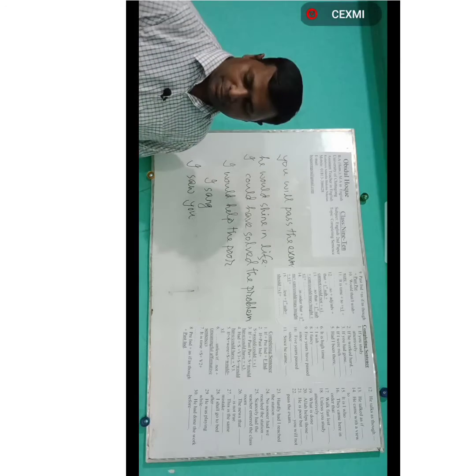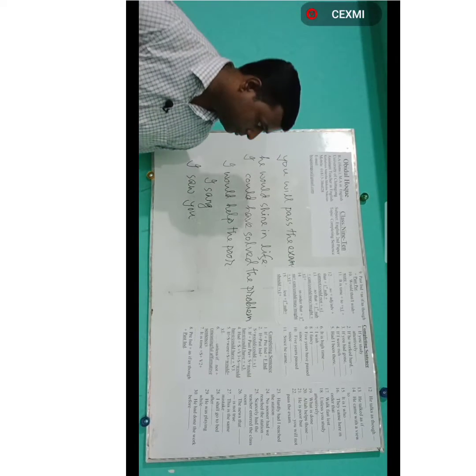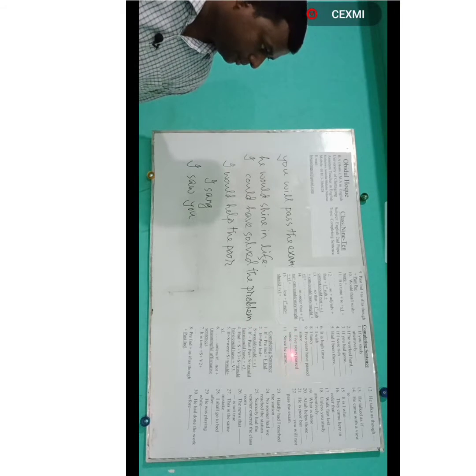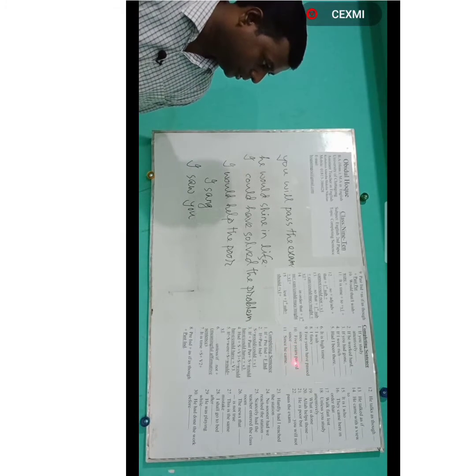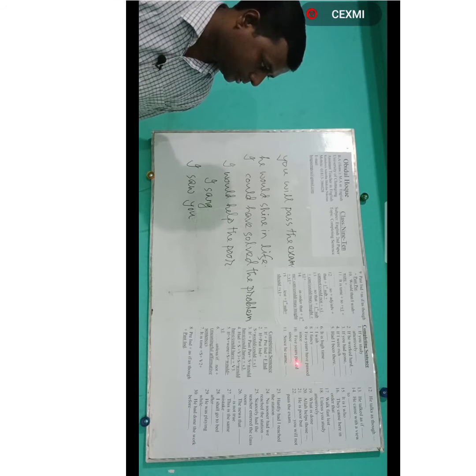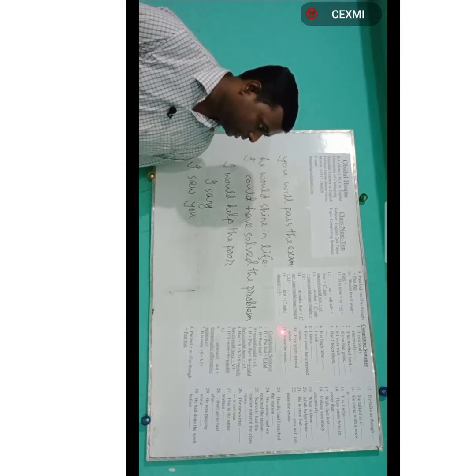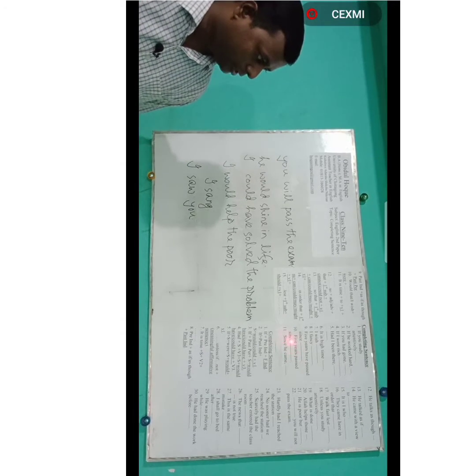Then number 10. 5 years passed. Which tense is 5 years passed? 5 years passed is past indefinite tense because the past form of the verb is given here. If there is past indefinite tense before since, the correct tense to use after it is past perfect tense.